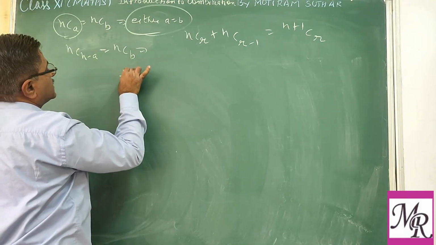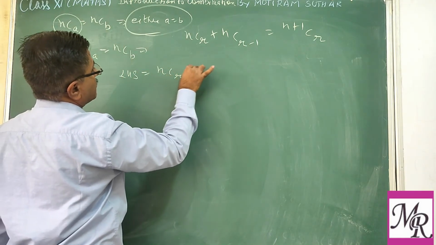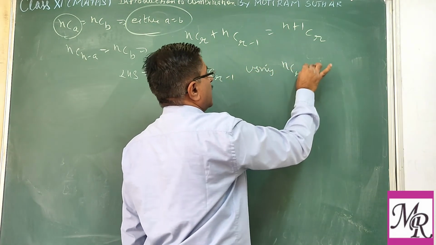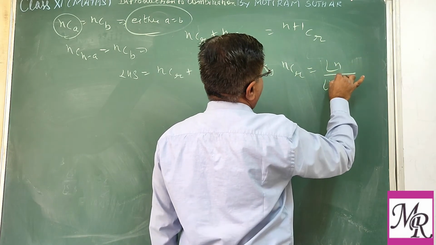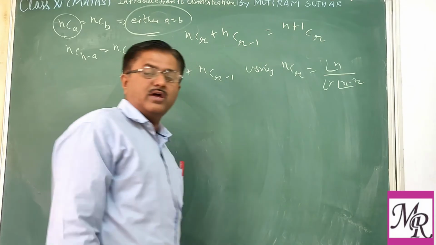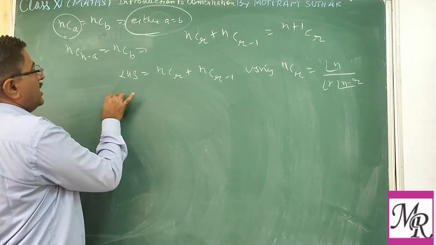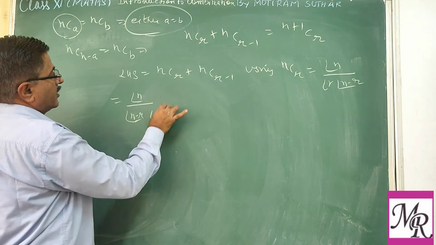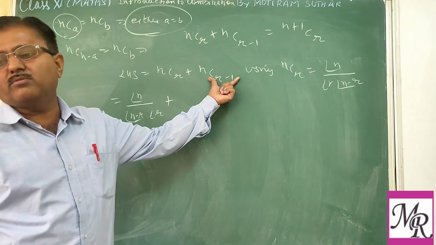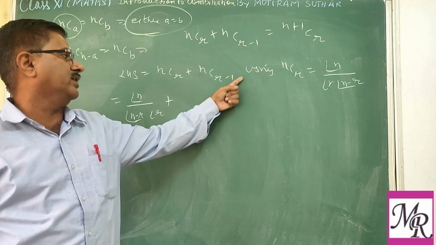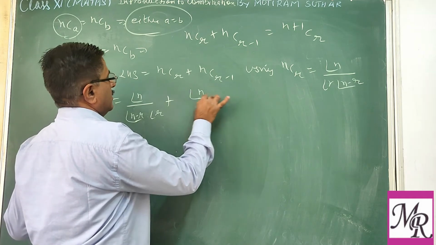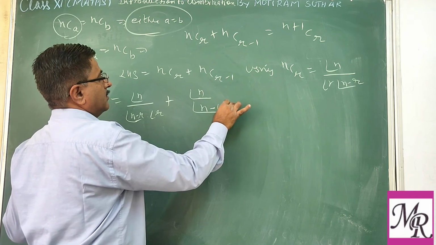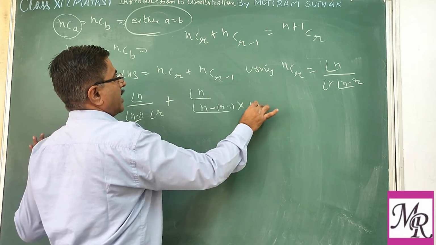So the left hand side you can consider and simplify: nCr plus nC(r minus 1). Using the formula, nCr can be replaced as factorial n upon factorial r into factorial (n minus r). This formula we have to use. Now here also we use the formula of nCr, where r is replaced by r minus 1, so factorial n upon factorial (n minus (r minus 1)) into factorial (r minus 1).